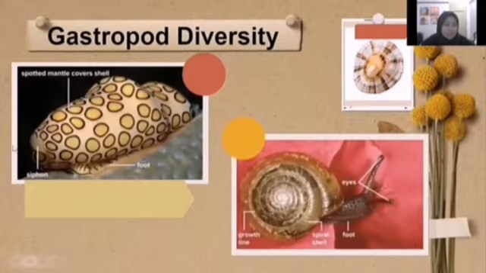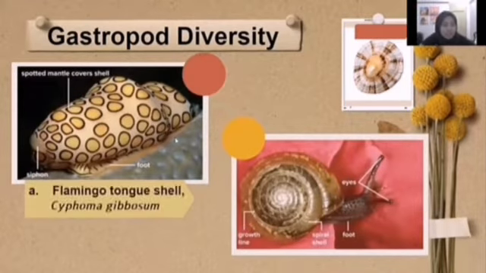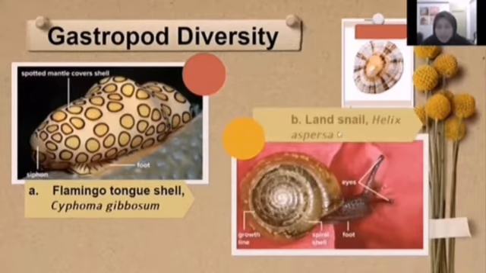As you can see in this picture, this is a flamingo tongue shell, Cyphoma gibbosum species. There are three parts on the flamingo tongue shell. The front is the siphon, the bottom is the foot, and these yellow spots are the spotted mantle. The next one is a land snail, Helix aspersa species. The two antennas on the head are its eyes, and the bottom is its foot. The shell is in spiral shape and it has growth lines on it.